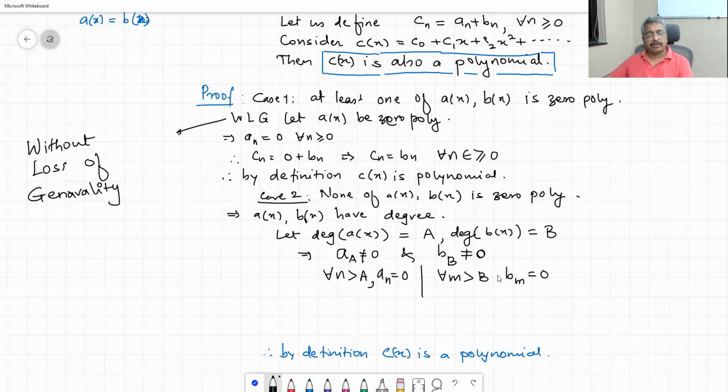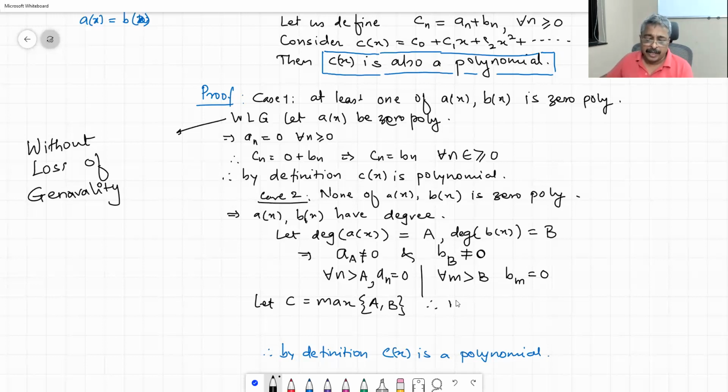We are just writing down what we know about a non-zero polynomial. This is the description of a non-zero polynomial. Okay, let capital C be chosen such that the maximum of A comma B is the value of C.